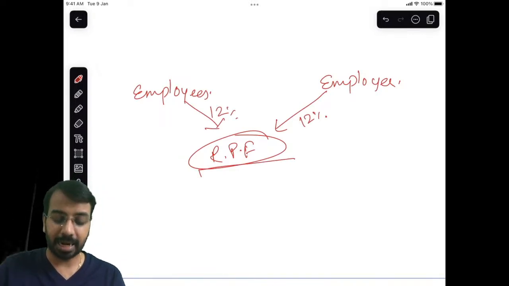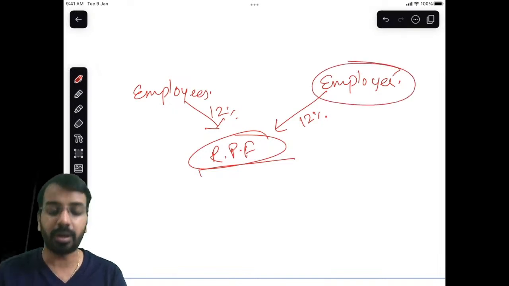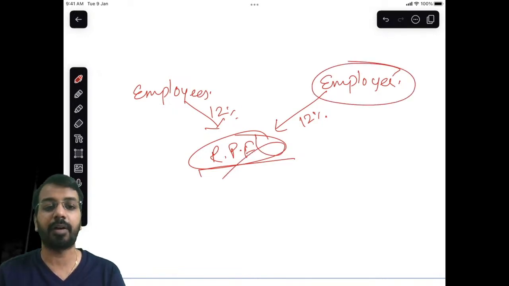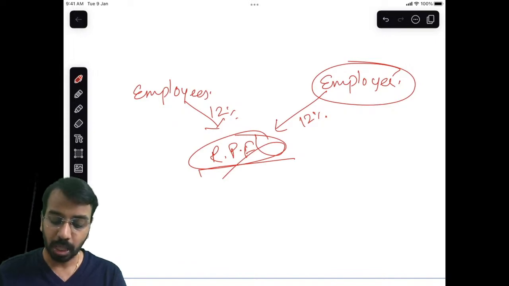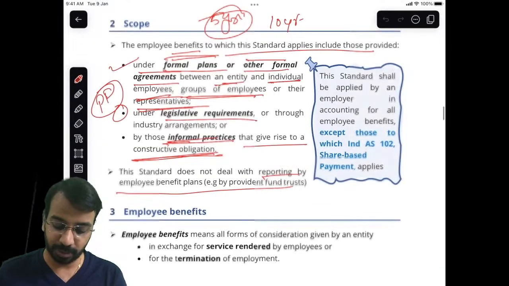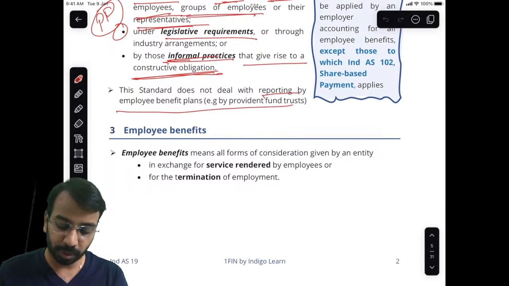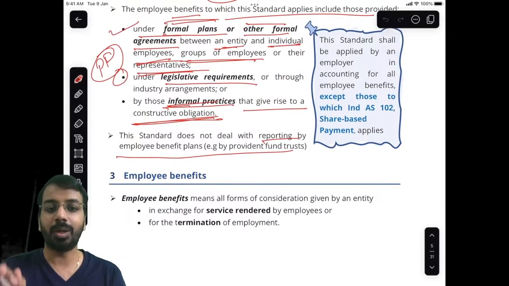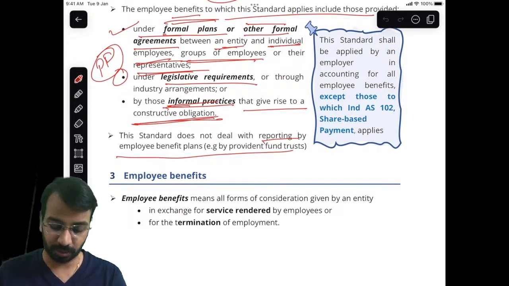What we will understand as a part of Ind AS 19 is how will the employer account, not how will this provident fund or the trust will account for it. So, our understanding here will be limited to the reporting by the employer and not by the provident fund plans or pension fund plans.